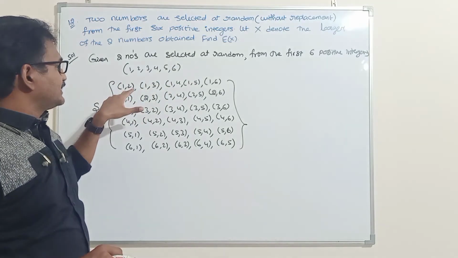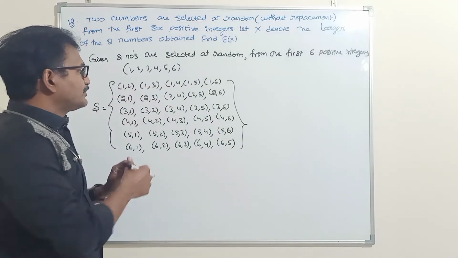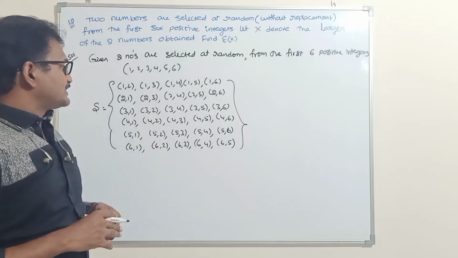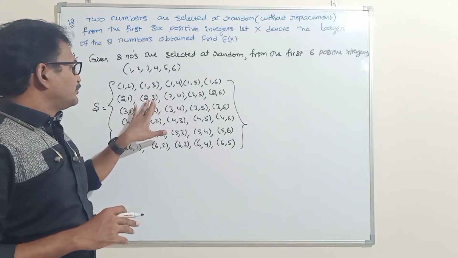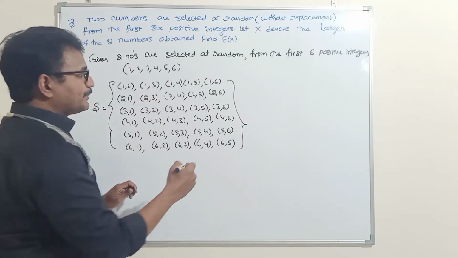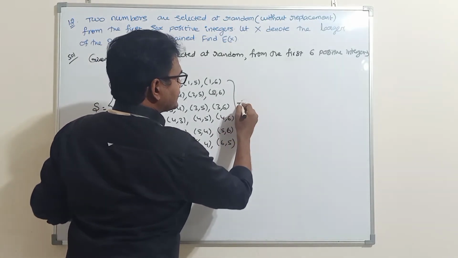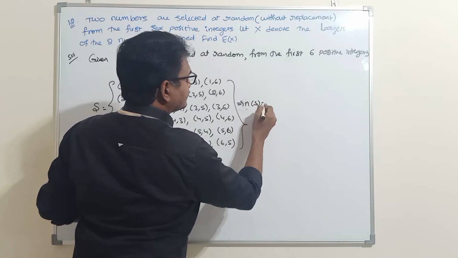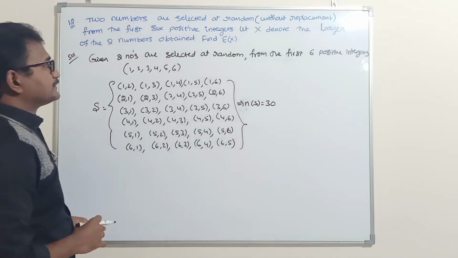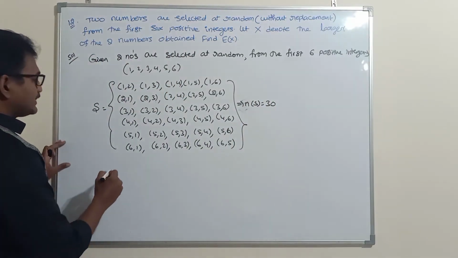That means we can select either 1 2 or 1 3 or 1 4 or 1 5 or 1 6, or 2 1, 2 3, 2 4. So like this, how many sample points will come for this condition? N of s is equal to 30. Next, let x denote the larger of the two numbers.